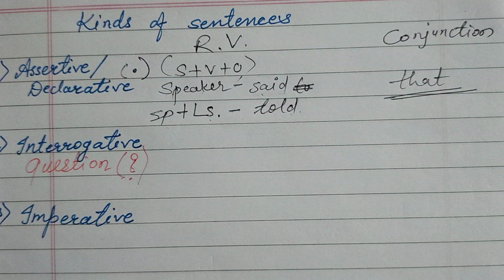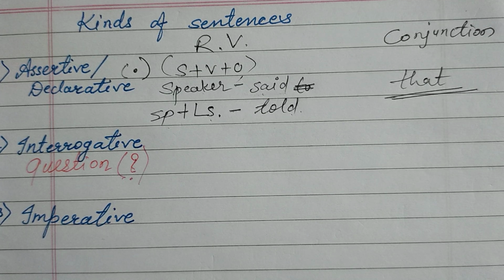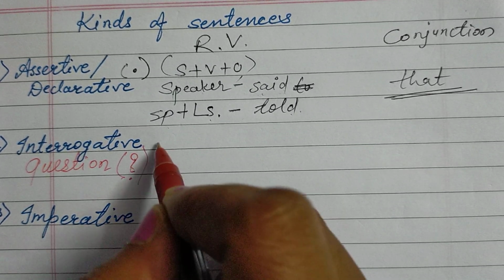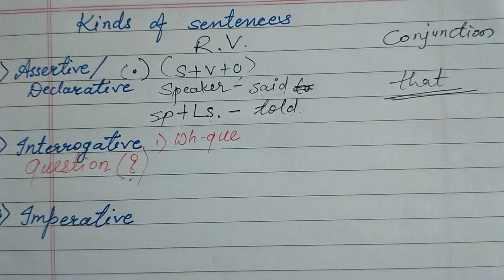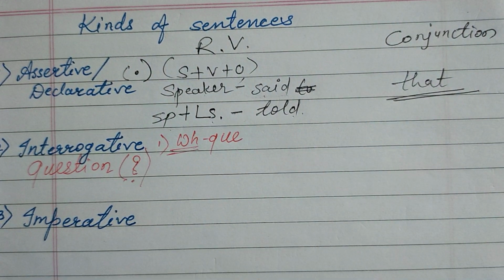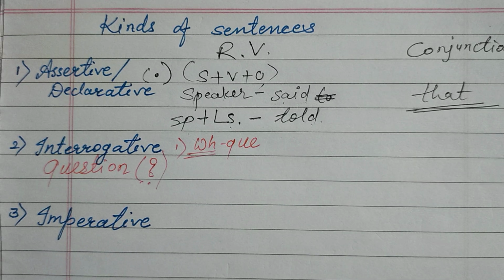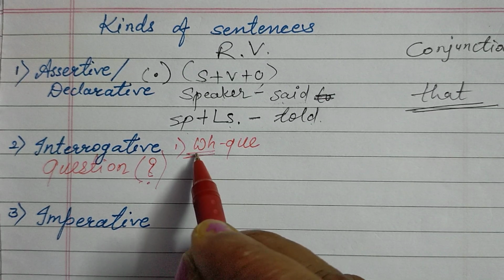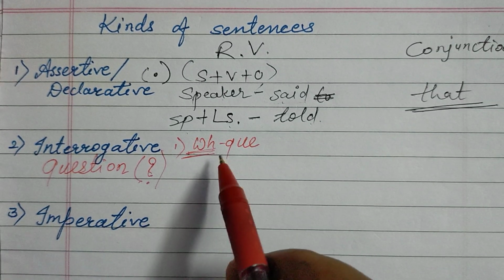Here, first of all, we need to understand that interrogative sentences are of two types. Means there are two types of questions. The first one is the WH question. Now what is the meaning of WH question? The questions which start with the WH words. For example, what is your name? Who are you? Where do you live? Which one is your pencil? So in such words, which, when, where, who, how, these words which start with WH, these kinds of questions are called WH questions.